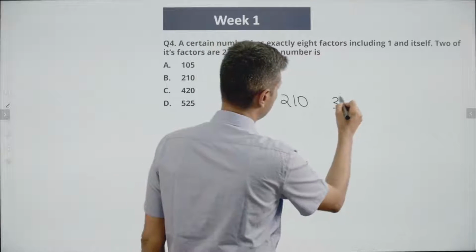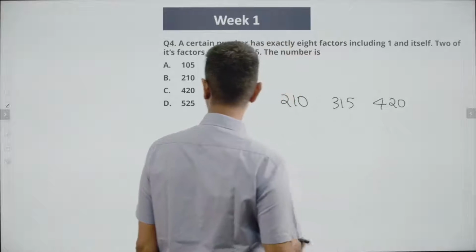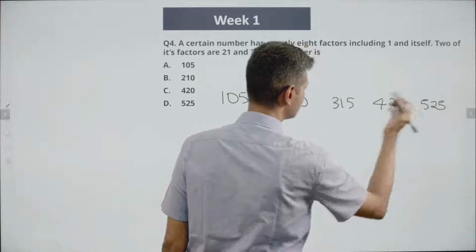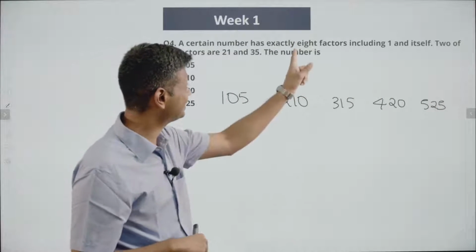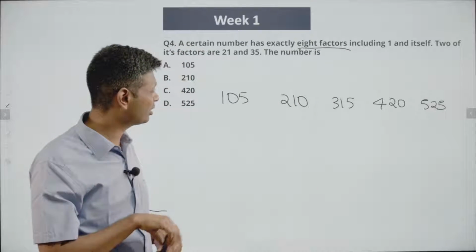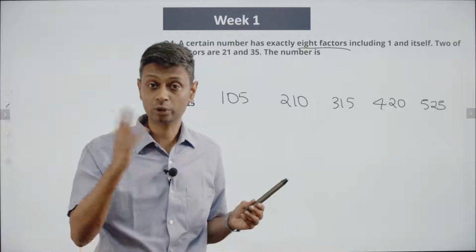It could be 315. It could be 420. It could be 525, etc. Any of these. Right? But we know that our number has exactly 8 factors. And so whichever one of these numbers has exactly 8 factors, we find that number, we are through. Right?